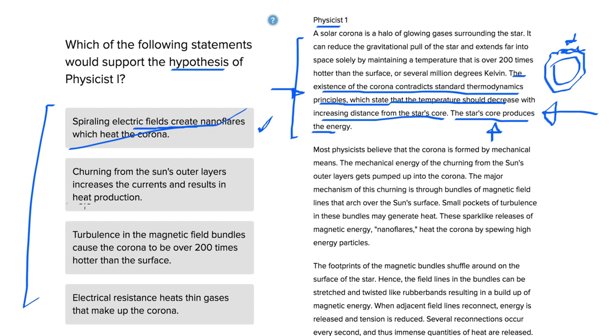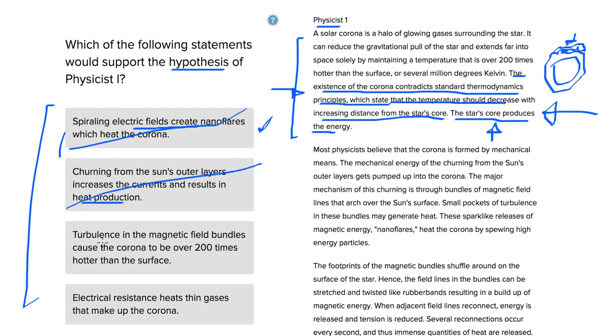Churning from the sun's outer layers increases occurrence and results in heat production. This is the exact same thing as the previous one. Maybe it increases some of the heat, but what we want is to prove that it's actually significantly hotter over here, that as you go further away from the surface, the temperature doesn't decrease with increasing distance from the sun. Even if you do produce a little bit of heat, this isn't proof that the temperature isn't decreasing with increasing distance from the sun.